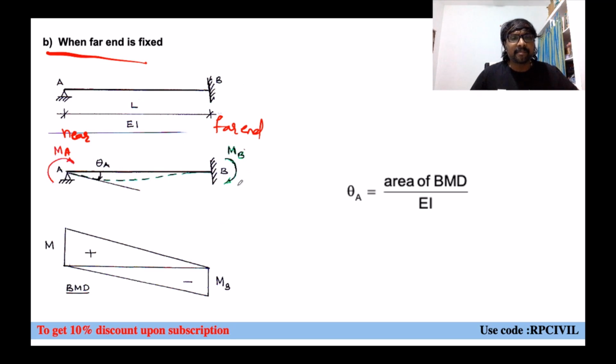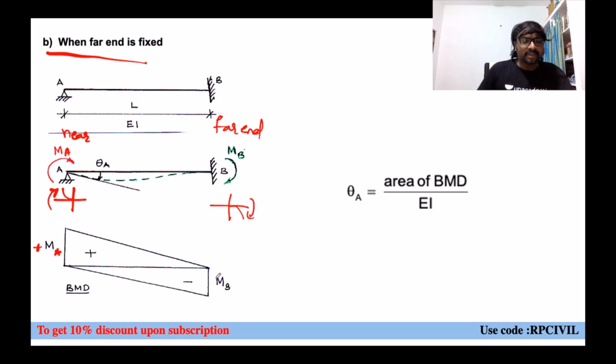And this MB here, if you observe what it is creating, right hand side clockwise means it is creating hogging moment. So at this place MB will be there, at this place 0 will be there. Because of this MA, it is giving upward moment, so means sagging moment, right? So this is plus here and it will be 0 here, right? At this place, plus MA. At this place, minus MB, right?